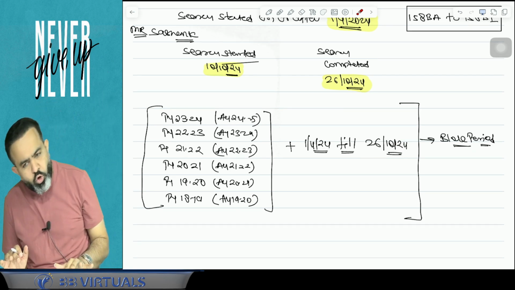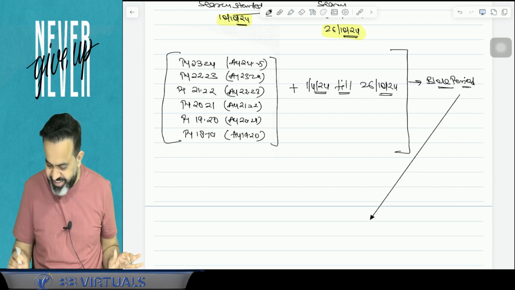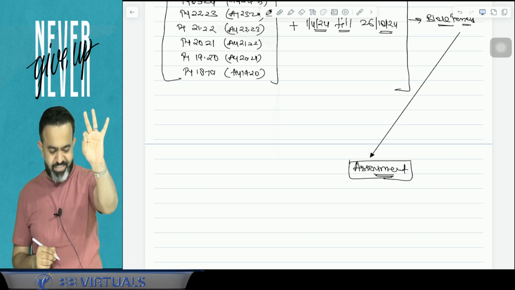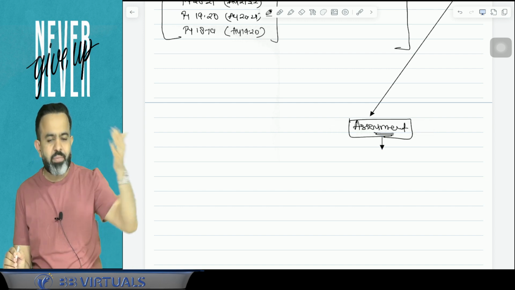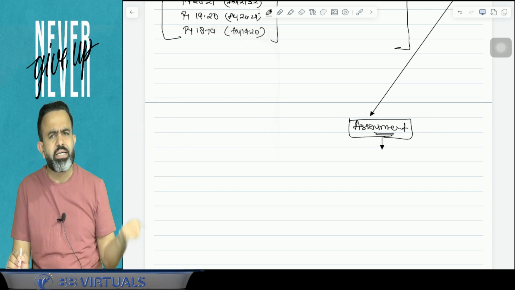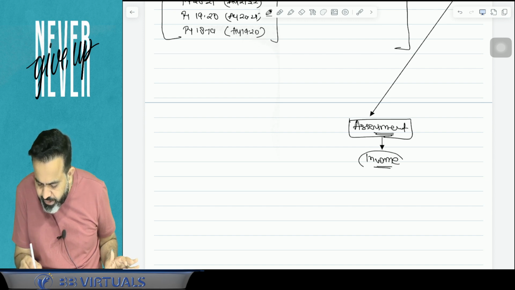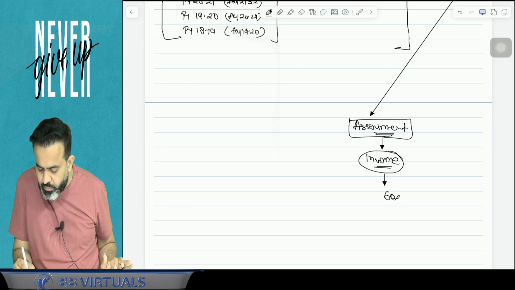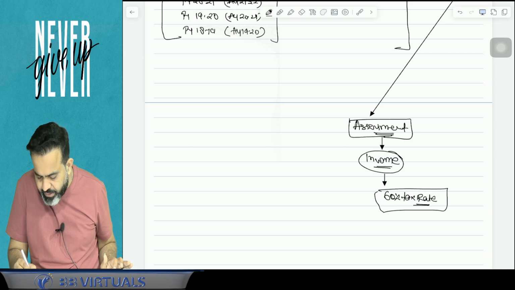For this whole block period, the AO will complete your assessment and make one assessment order for the block period. Whatever income is determined in this assessment order, meaning your undisclosed income, which you have not disclosed earlier, is called undisclosed income. On whatever income the AO assesses in this particular case, you have to pay 60% tax. Here your tax rate is 60%.